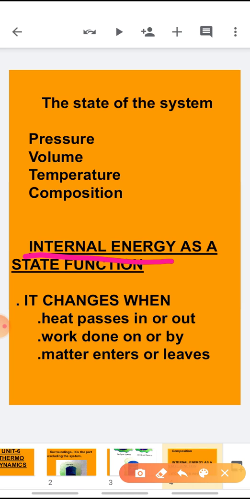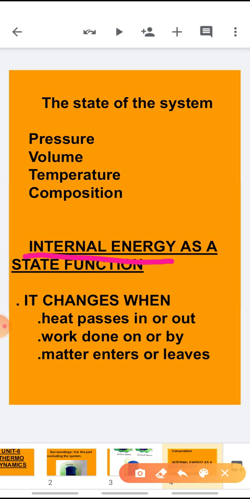See, the internal energy of a system is that energy which is the sum total of all types of energy which the system carries, whether it is due to the position, or the motion of the particle, or any other type of energy, vibrational energy, rotational energy, whatever energy is possessed by the system, the sum total of all those types of energies is called the internal energy of the system. Now, how does the internal energy of a system change?